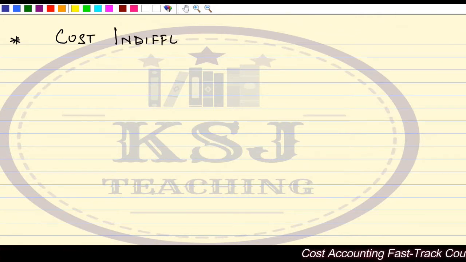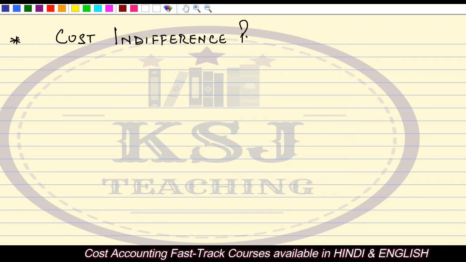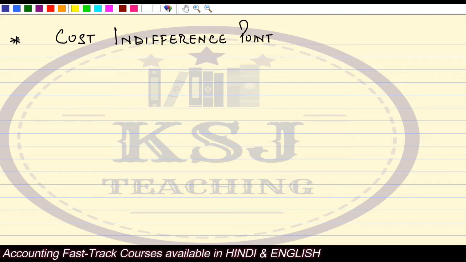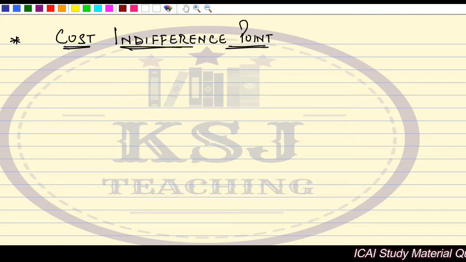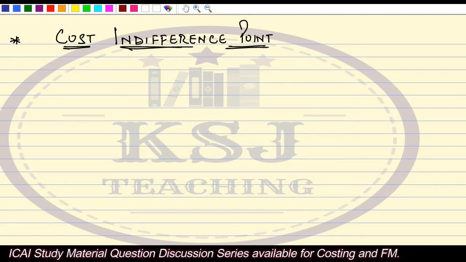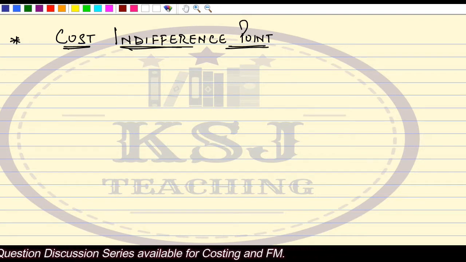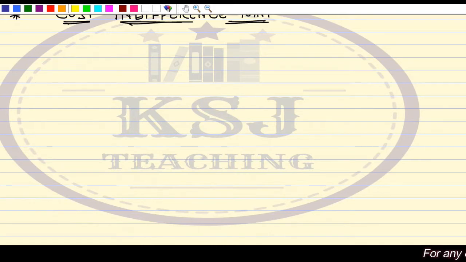In the ICAI modules, I'm talking about the CA modules, these topics are not specifically highlighted separately, but there are questions in the past exam questions where these topics have been used. So we need to see what this cost indifference point is.